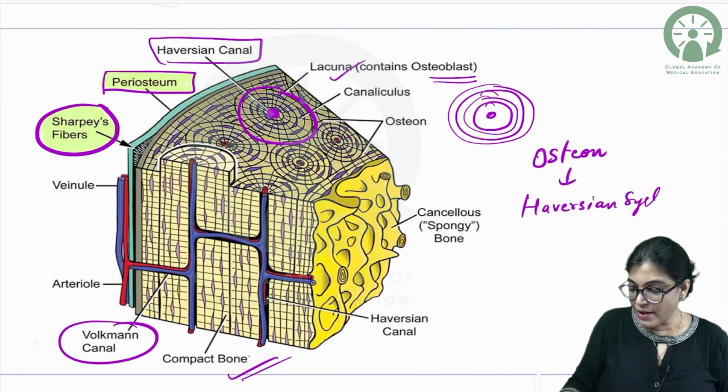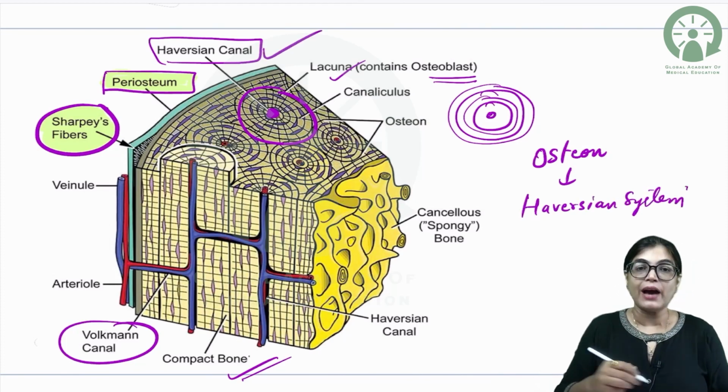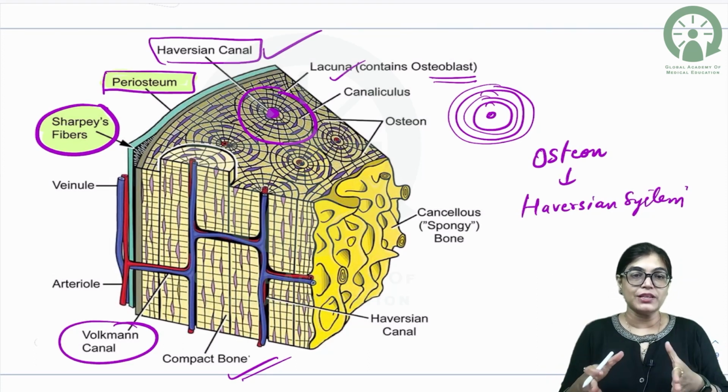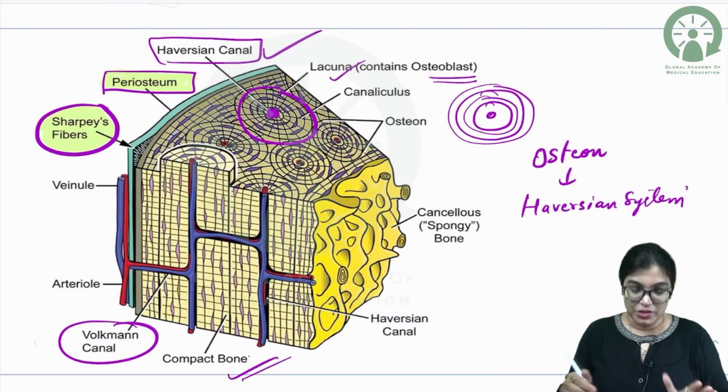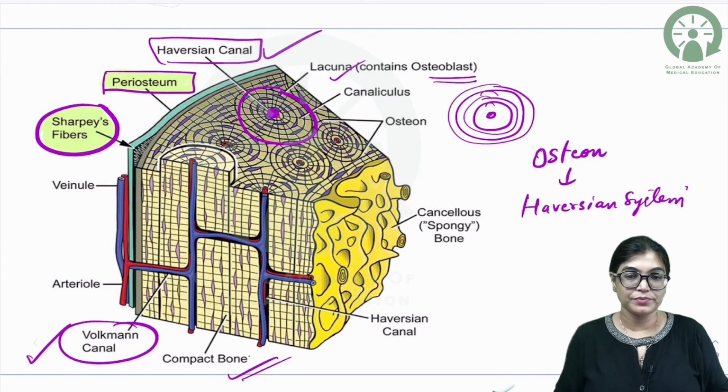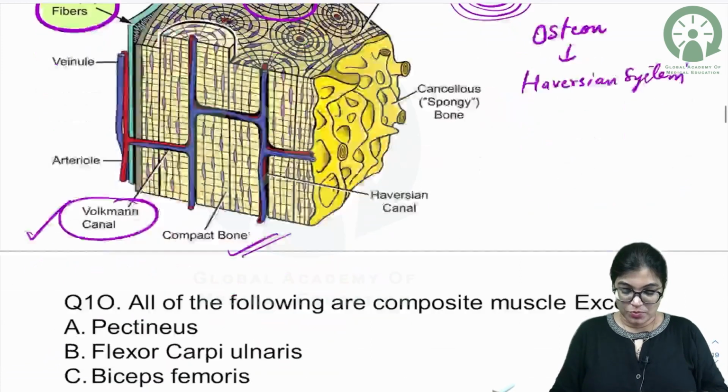It is also called as Haversian system. In the interior, we have got Haversian canal through which nutrition is given to the compact bone, and the Haversian canal is connected to the adjacent Haversian canal by the connecting link called as Volkmann's canal. Now let's move on to the next.